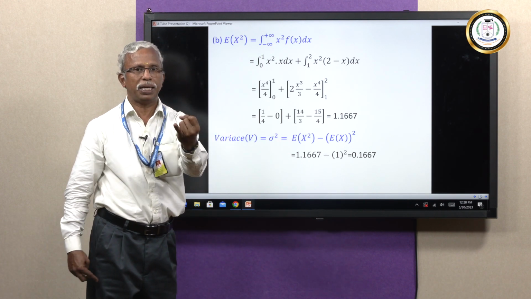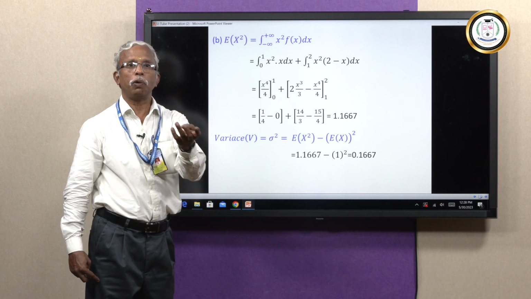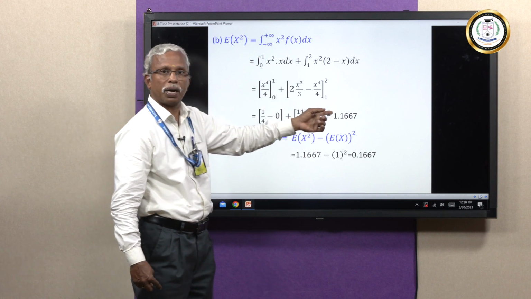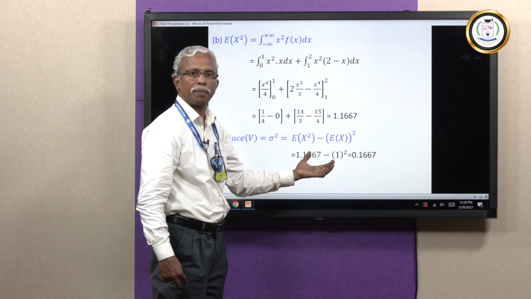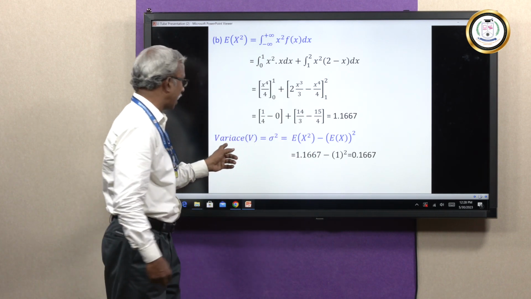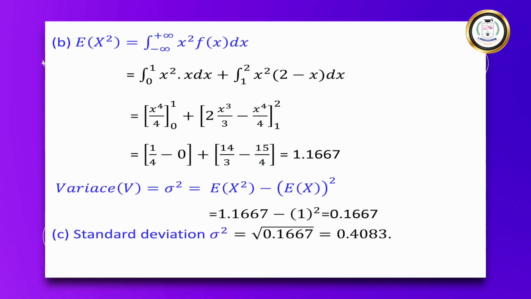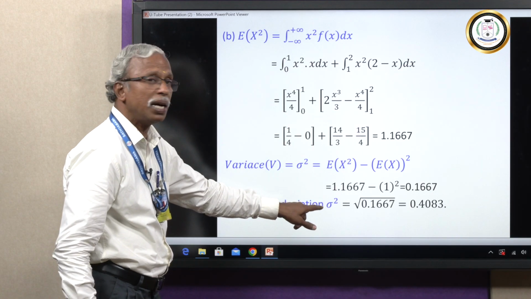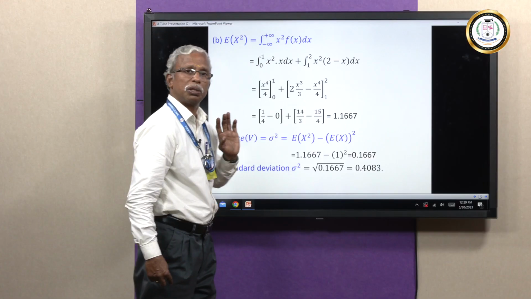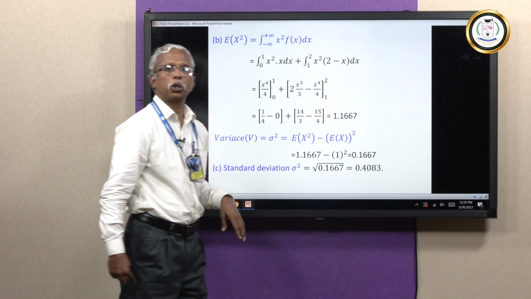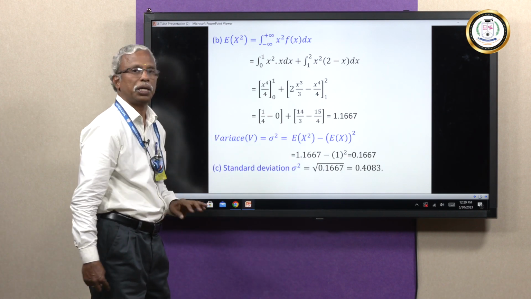So, started with mean, then we want to calculate the variance for which we have calculated expectation of x square, and now I have substituted in the respective places and got the answer for variance as 0.1667. And then finally, the third part is what is the standard deviation? Here there is a mistake, it should be sigma equal to root of variance. So, what is variance? 0.1667. 0.4083 is going to be the answer for standard deviation.